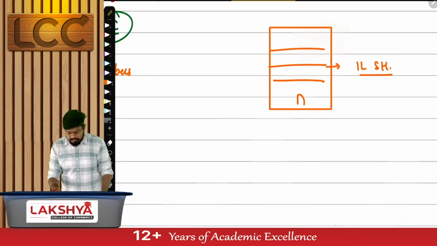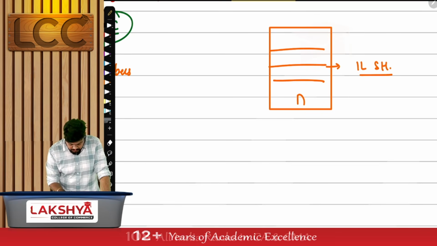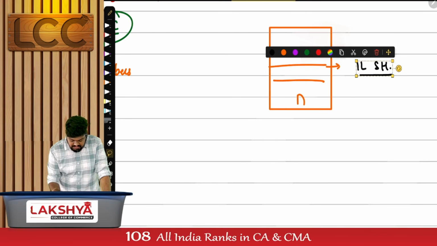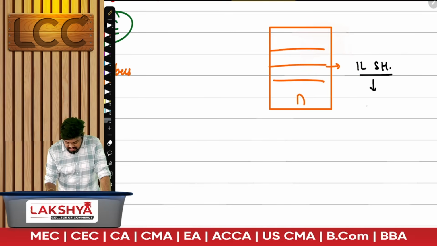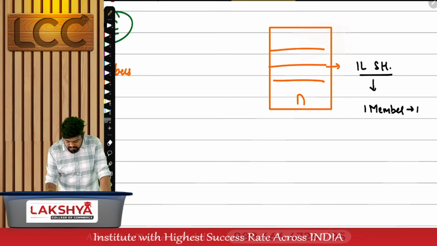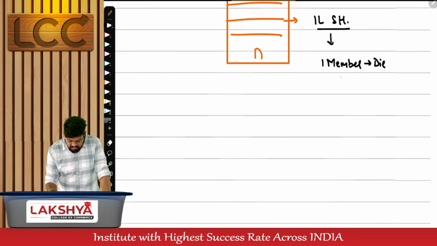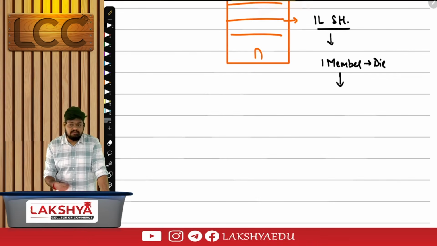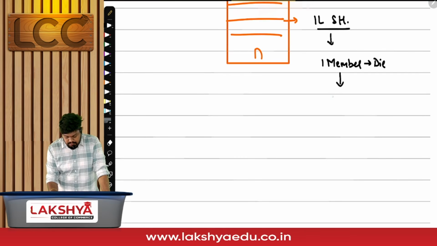It is not going to close by the death of a member. If one particular member out of the 1 lakh shareholders dies, will the company's business be affected? But the shares held by this member will be transferred to his legal representatives.